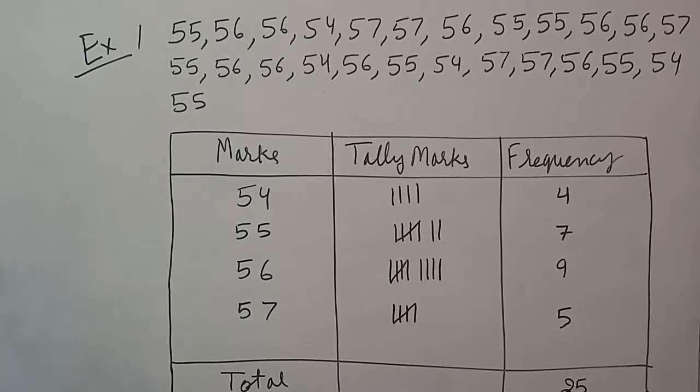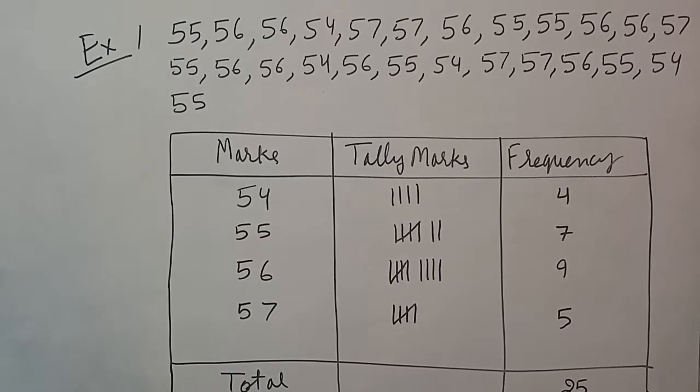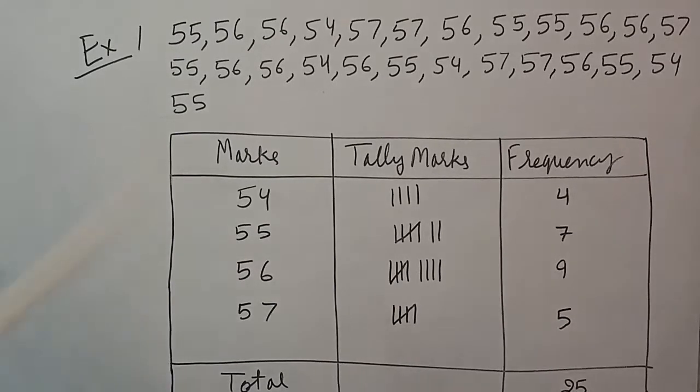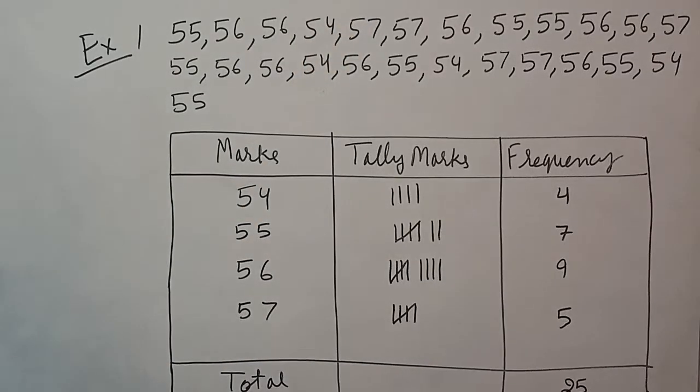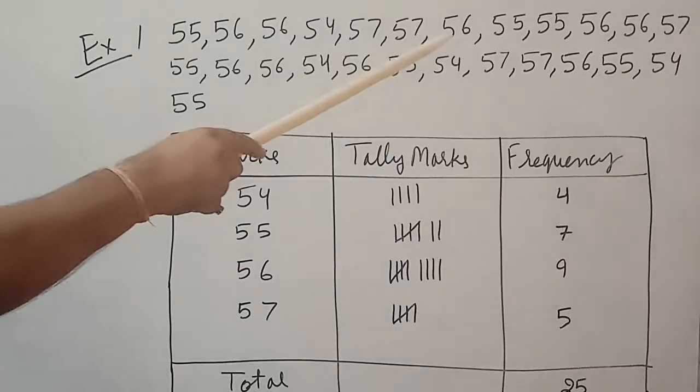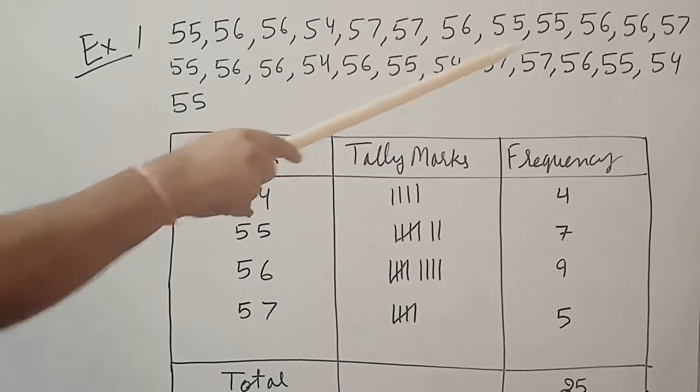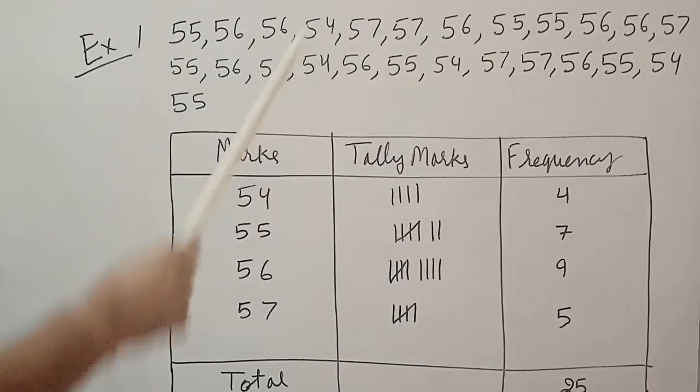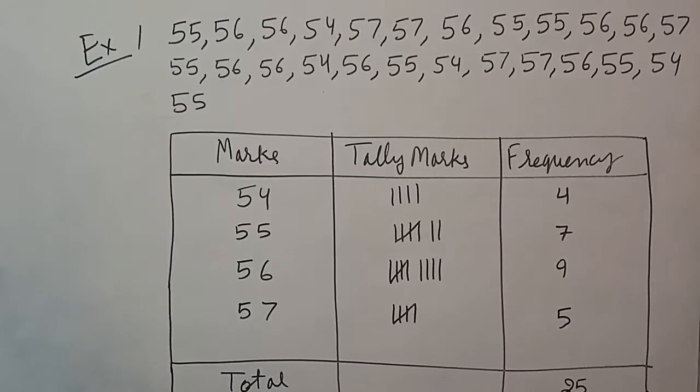Children, I am taking one example of this data handling chapter 33 in which some numbers are given: 55, 56, 56, 54, 57, 56, 55, 55, 56, 56, 57 and so on, and we have to prepare a frequency distribution table with the tally marks.